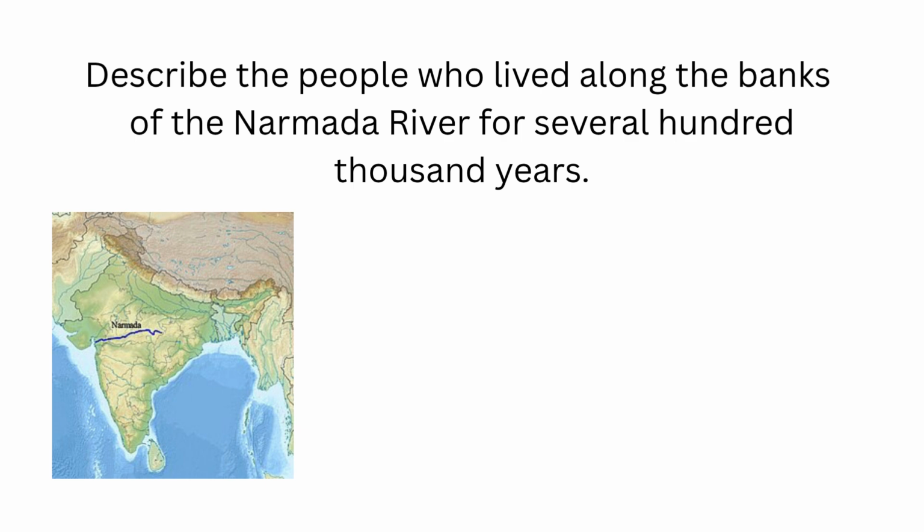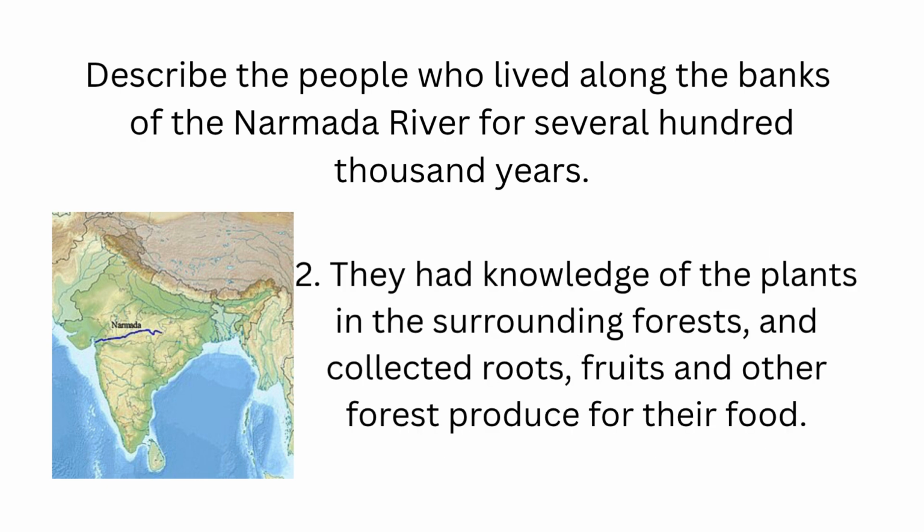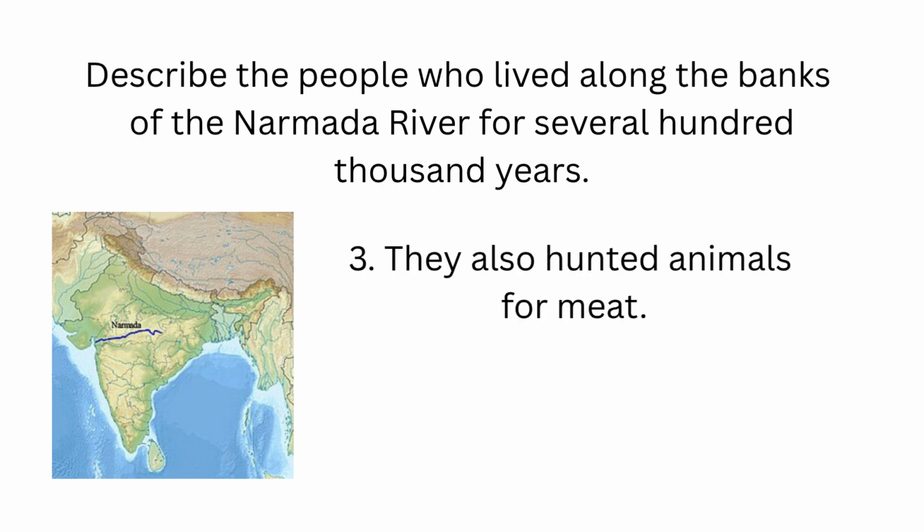Describe the people who lived along the banks of the Narmada River for several 100,000 years. 1. The earliest people who lived along the Narmada River were skilled gatherers, meaning they gathered their food from nature. 2. They had knowledge of the plants in the surrounding forests, and collected roots, fruits and other forest produce for their food. 3. They also hunted animals for meat.